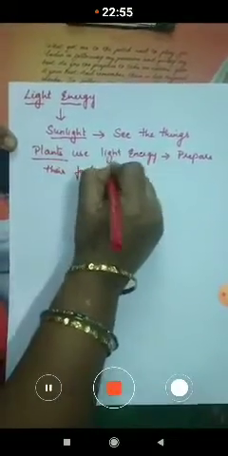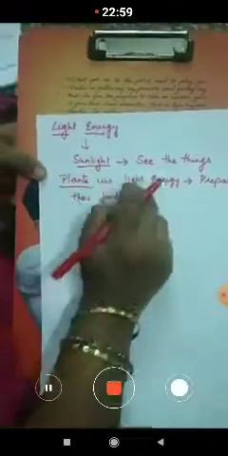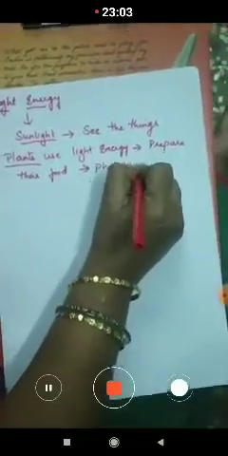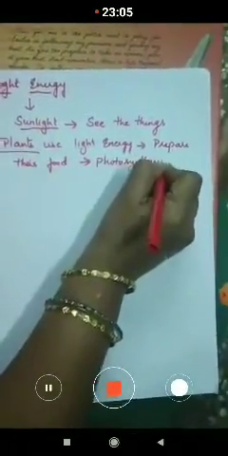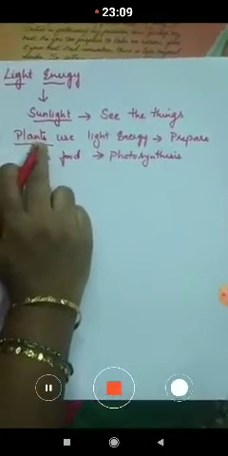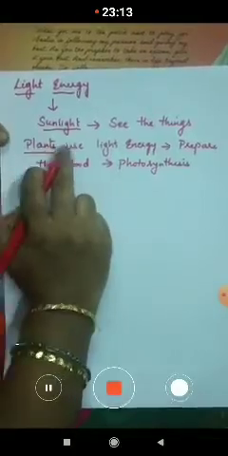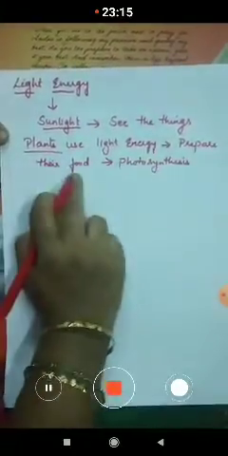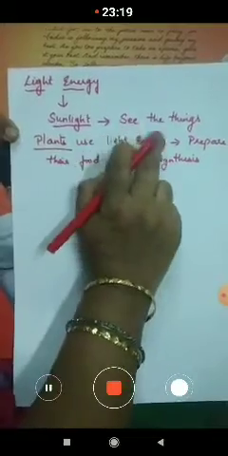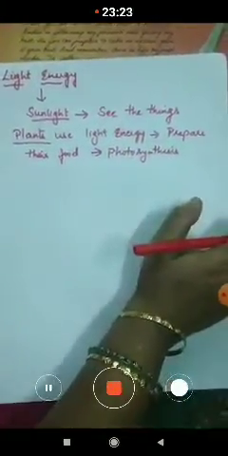and the process of preparing the food with the help of the light energy, we call it photosynthesis. And as we know, the animals and human beings mostly depend on plants for their food, and plants also prepare their food using light energy. Hence we can say that light is also a form of energy, children.